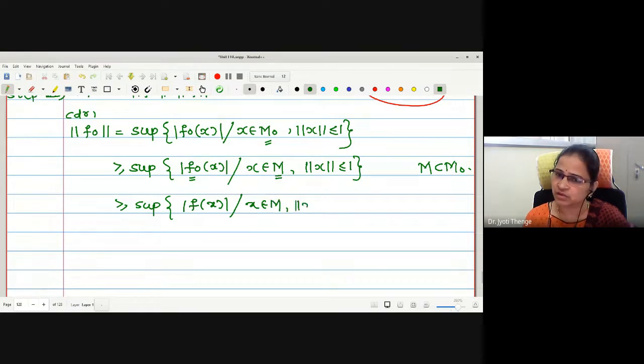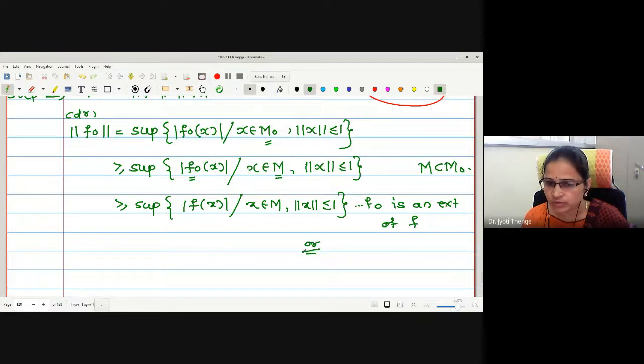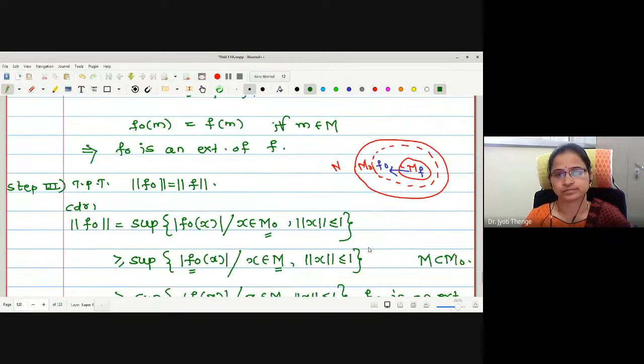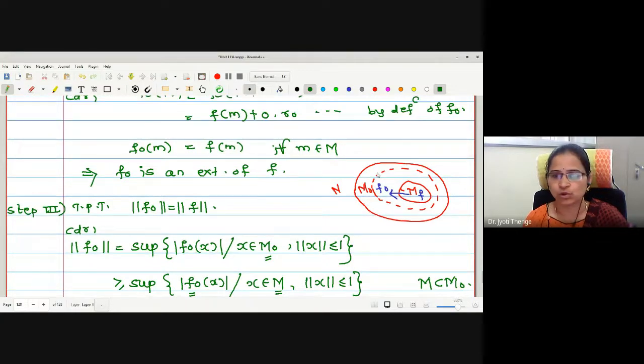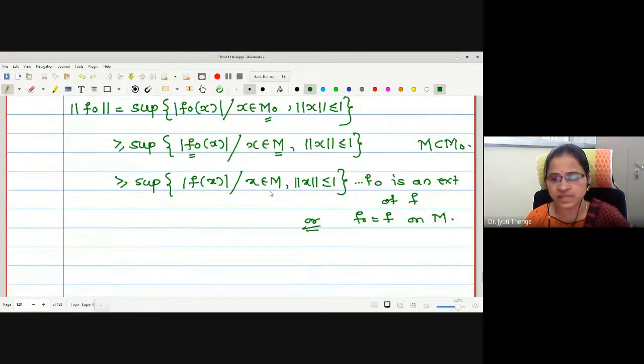What is the reason? f naught is an extension of f, or you can write f naught is equal to f on M. Correct? Here also one can write f naught is equal to f on M. Now here the underlying set is M, therefore I can replace f naught by f.